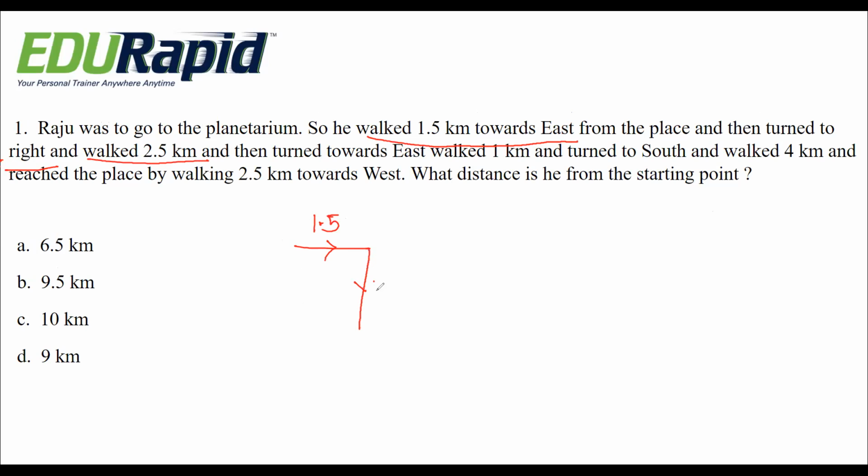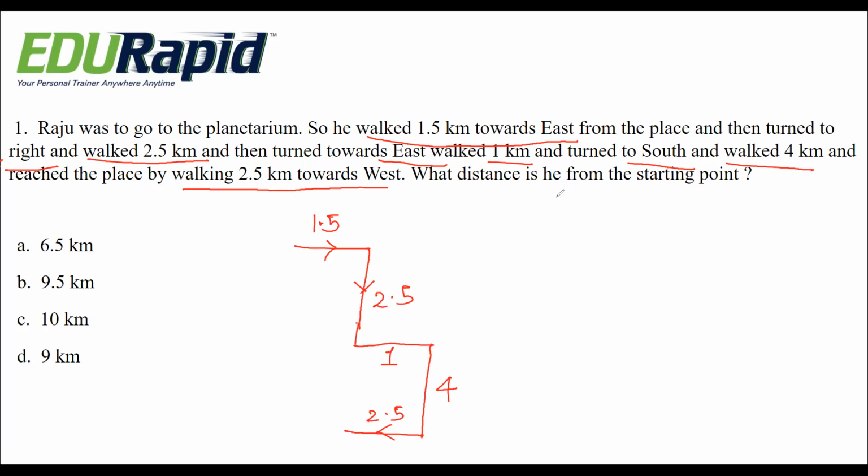Right side 2.5, and then towards east 1 kilometer. Towards east direction 1 kilometer and then turned to south, walked 4 kilometer. South 4 kilometer and then reached the place by walking 2.5 kilometer towards west.